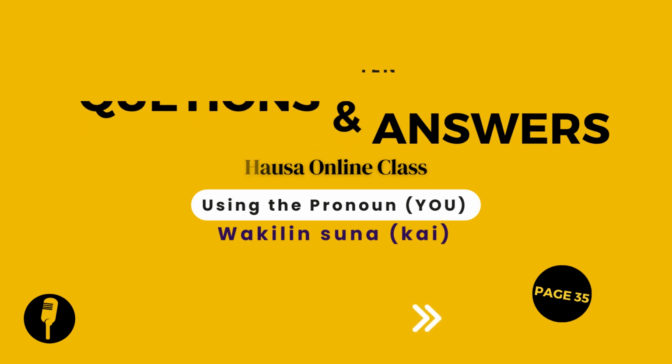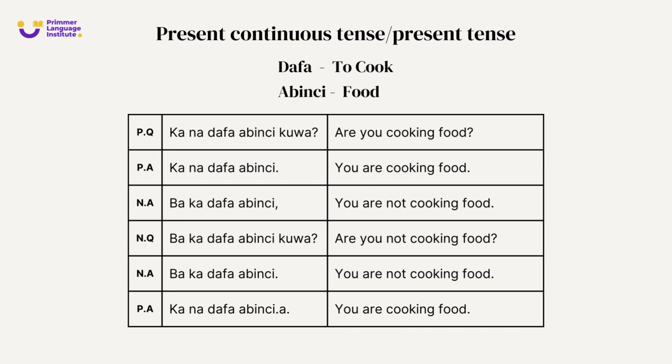Okay, so I'm starting now with present continuous tense. Our new verb, action word today is dafa. When you say dafa, it means to cook. Let's say, kana dafa abinci kuwa? Are you cooking food? Dafa means to cook. D-A-F-A. Dafa. You already know abinci. You have already studied abinci means food.